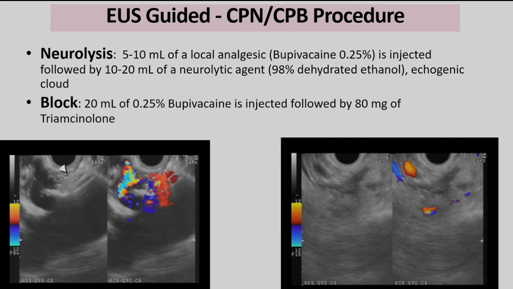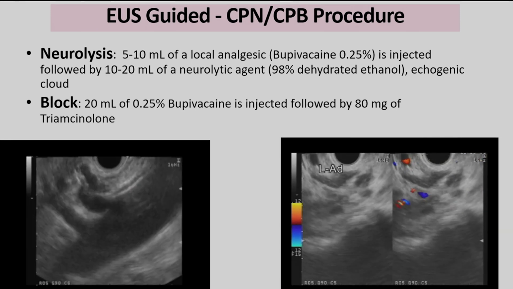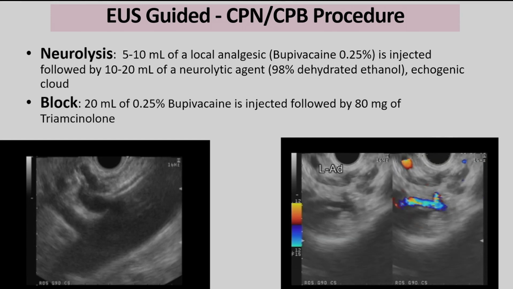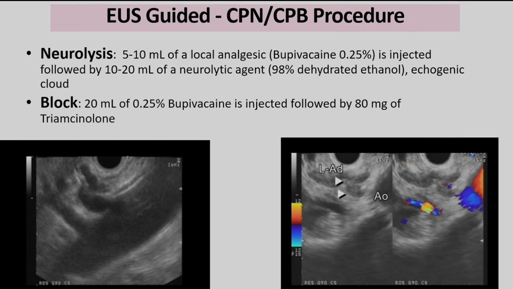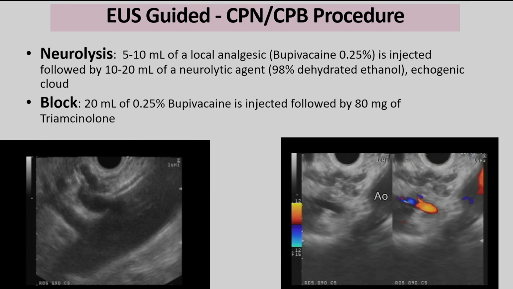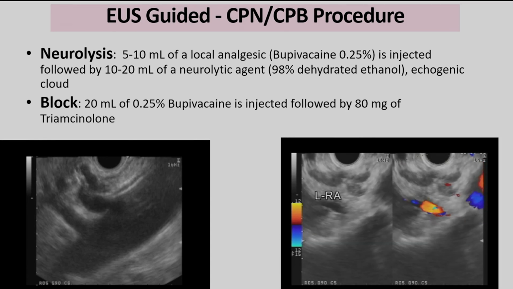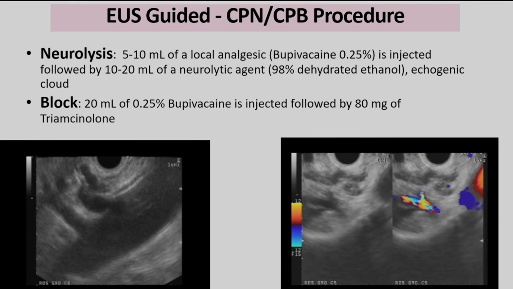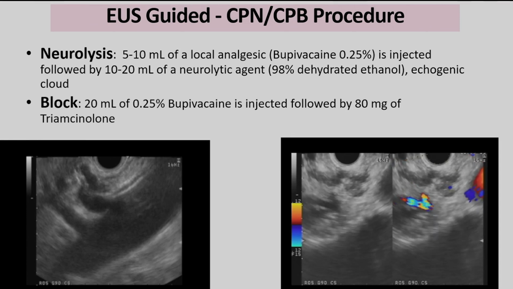So you can inject at the origin of the celiac trunk. You can inject into the ganglia. Ganglia can be seen in roughly around 70% of the patients. That is from the adrenal. If you go anti-clockwise, between the aorta and the left adrenal, you can see the small hypoechoic grape-like structure. These are the ganglia.